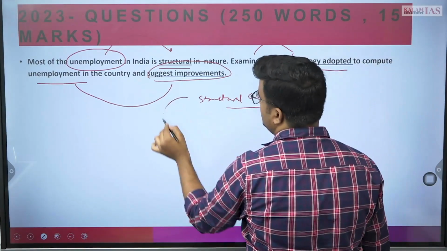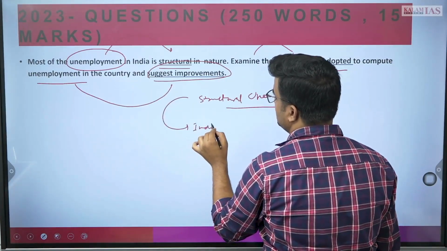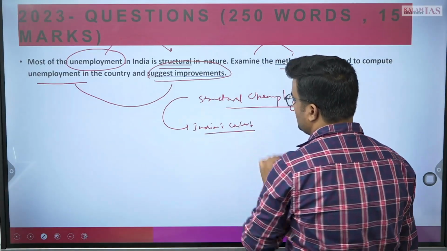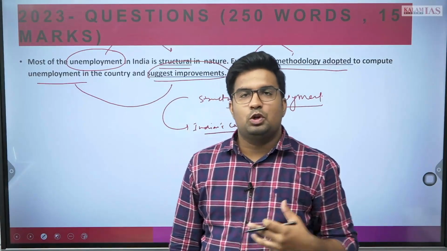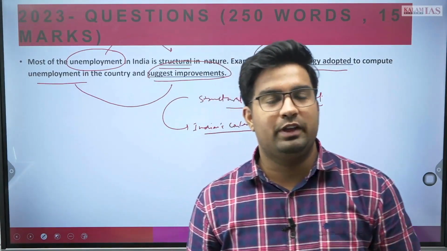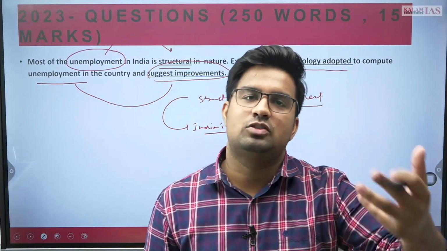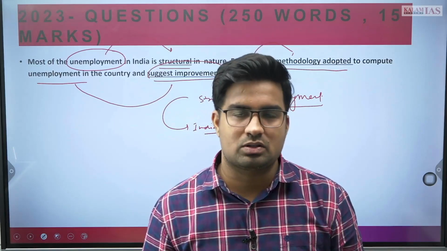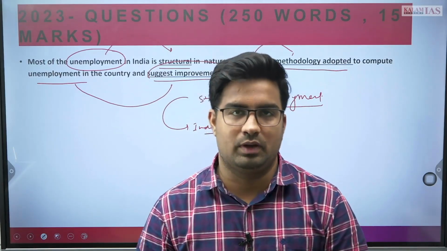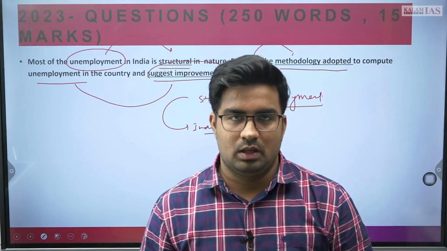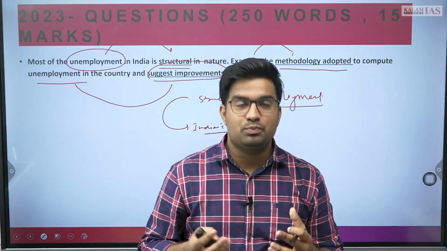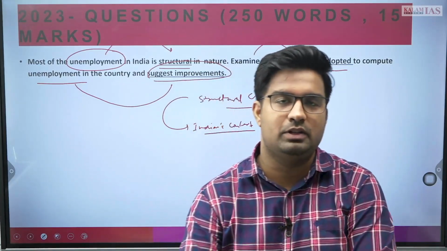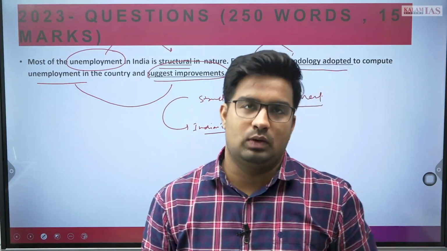and with that we need to connect it to India's context. We all know what structural unemployment is. It is the mismatch between the skills people possess and the job availability in the market. Again, in the Indian economy, structural unemployment is prevalent. We can take the example of agriculture and other aspects also. For say, there are only 51% Indians who are eligible for jobs and actively looking for jobs. So that can also be another context.